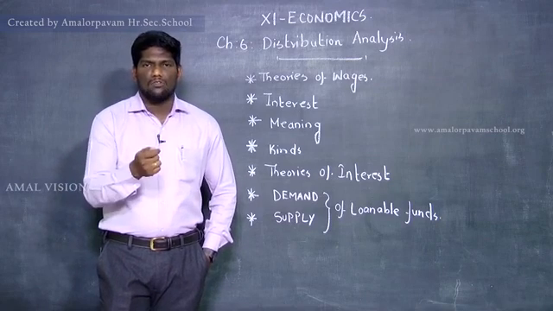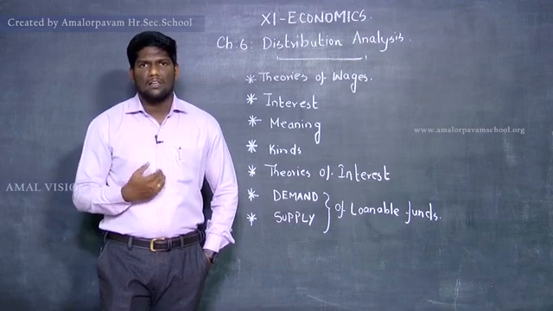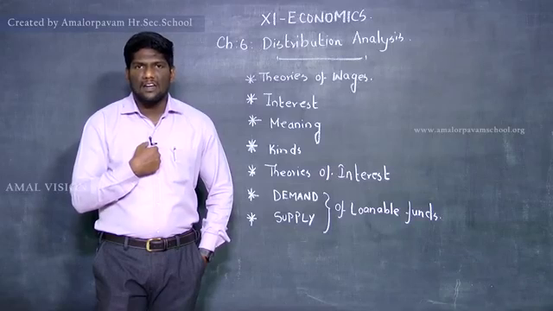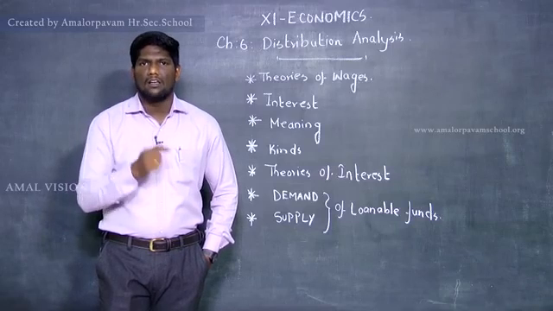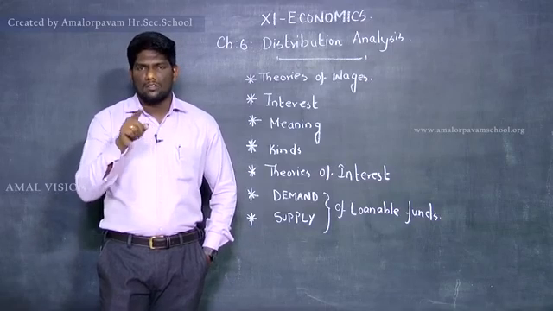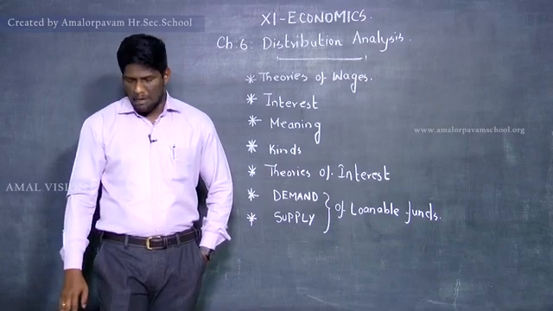So I pay to you, and for 6 months I have to wait to get back my money. For that time period, what is the reward for me? For waiting for those 6 months, what is the reward for me? The interest which you are going to pay me. These are the things which come from the words of Marshall.